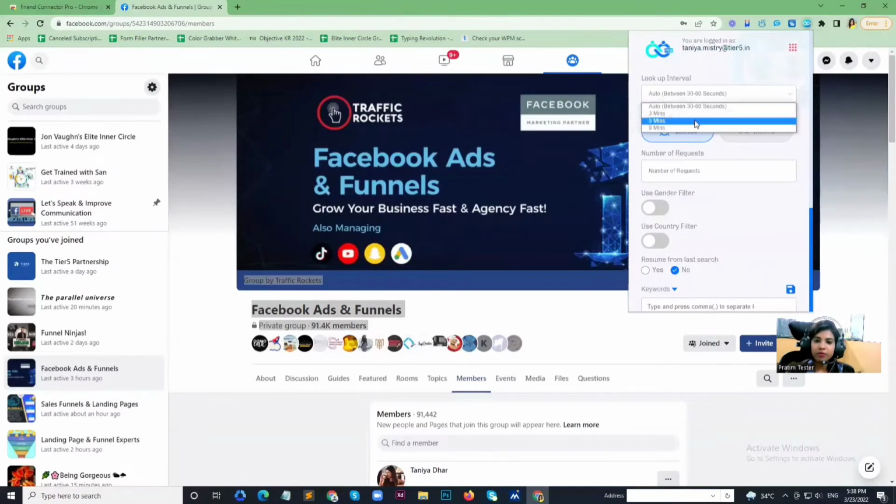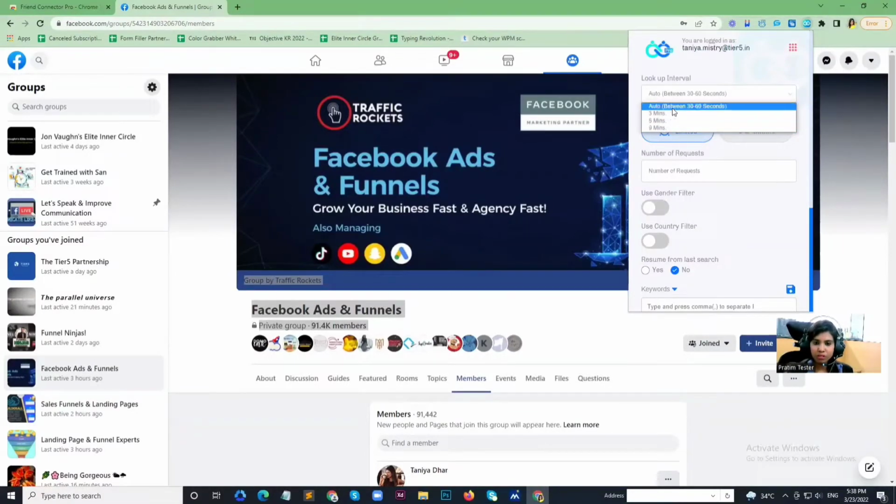So there are 4 different intervals: auto, 3 minutes, 5 minutes and 9 minutes. It is always safe to use the 9 minutes interval, because if you are sending back to back friend requests, Facebook might think that you are a chatbot, you are a bot or something. So Facebook might block you. So to avoid that, for your safety, just use a 9 minutes or 5 minutes interval for each friend request.